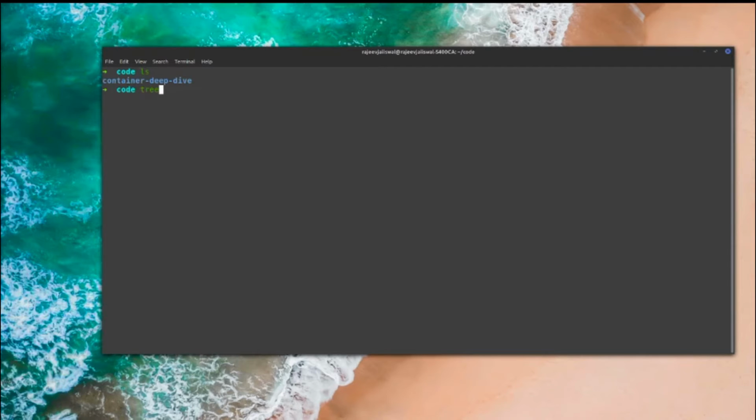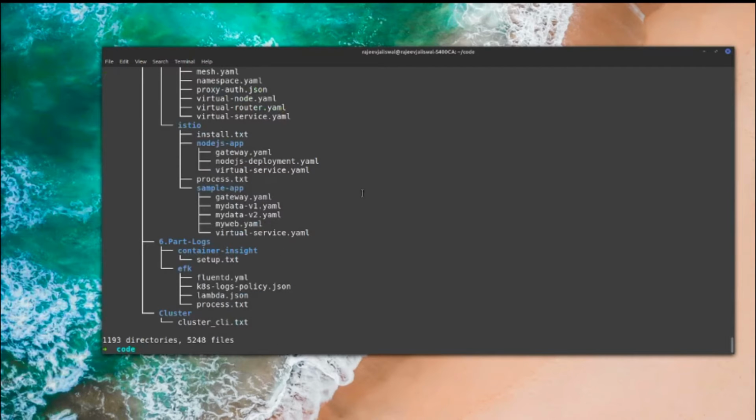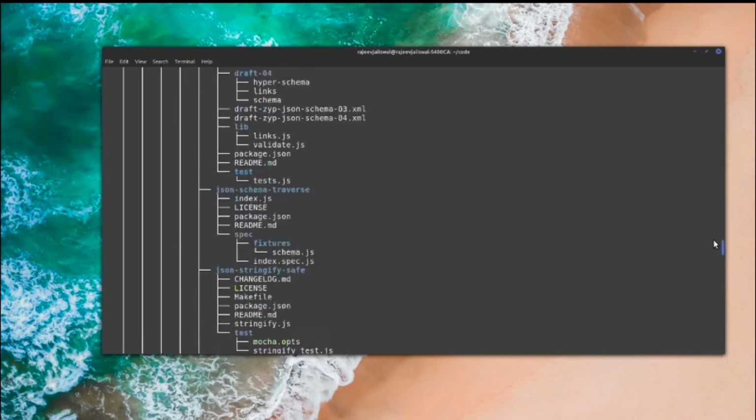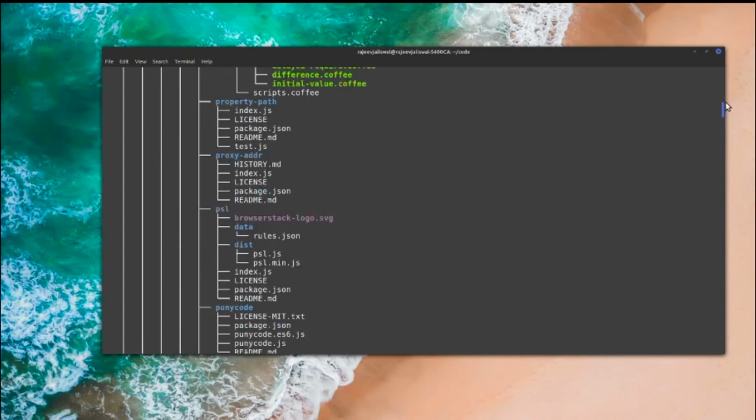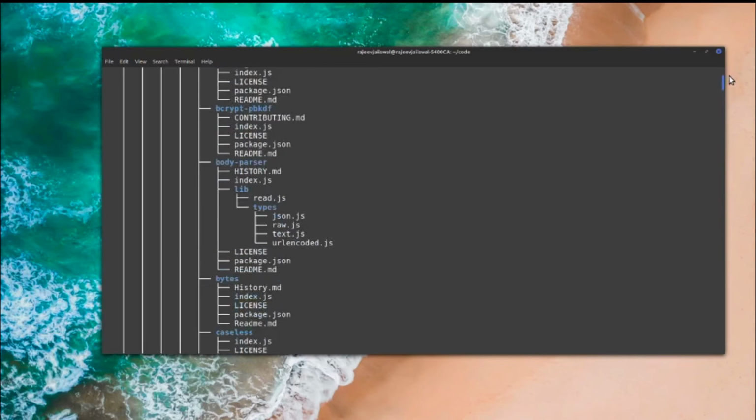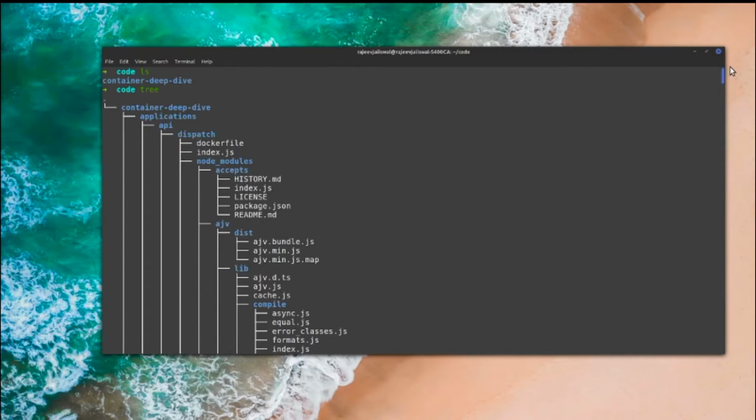If I fire the tree command, you'll be able to see. I've already cloned it here. So all these demo commands which I'll be firing, and examples which I'll be giving, are available here so that you can rerun all the commands if you want to, right?